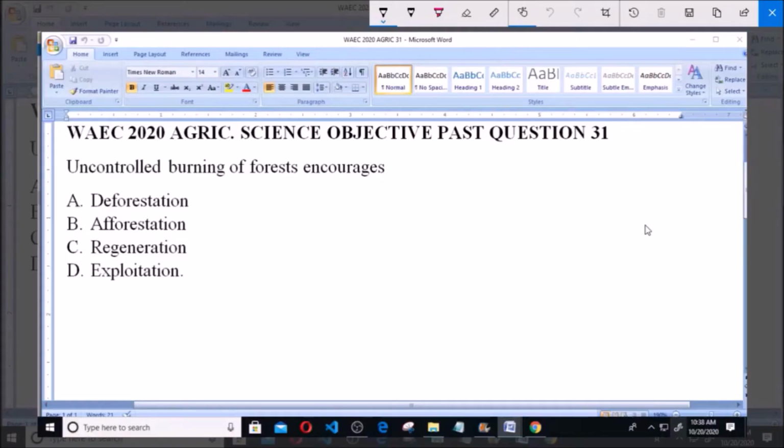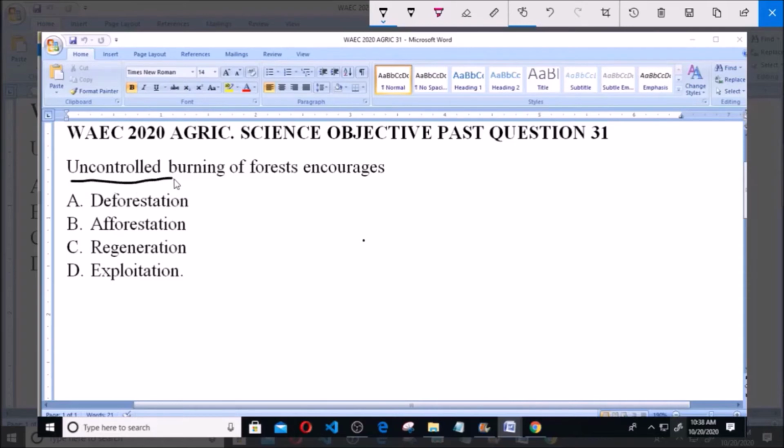WAEC 2020 Agric Science Objective Past Question 31. Uncontrolled burning of forests encourages A. Deforestation, B. Afforestation, C. Regeneration, D. Exploitation.